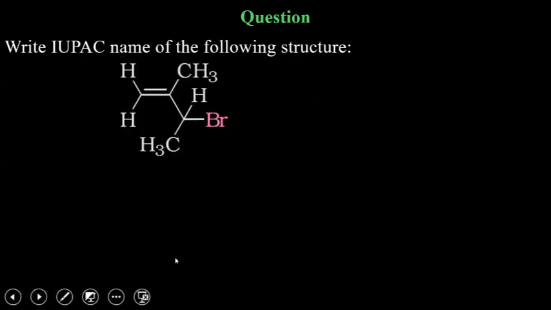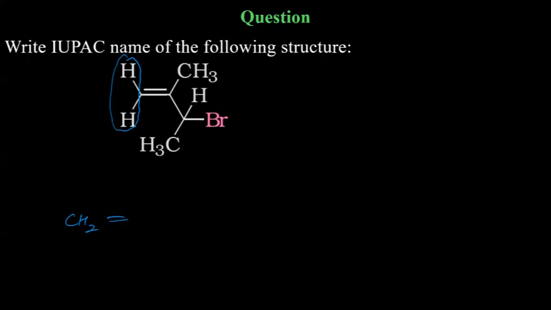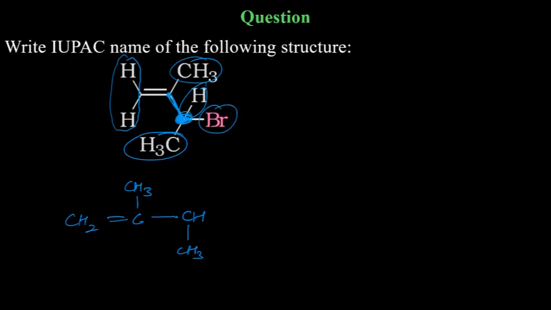Now next one. And again rearrange. We have CH2. Then double bond. After double bond, we have C. And on this C, we have CH3 attached. Then we have single bond. After single bond, we have CH. And to the same carbon, we have CH3 attached. And to the same carbon, we have bromine attached.